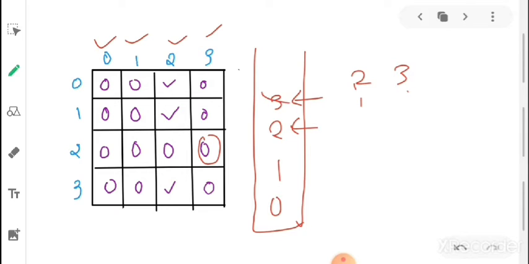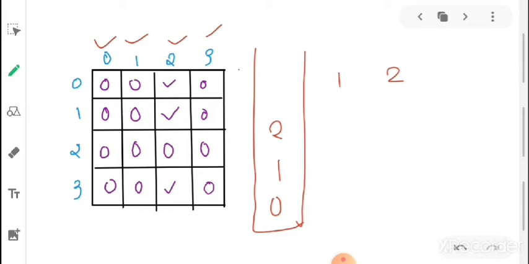So we'll pop 3 and push 2 again. Now our stack will look like this, because 3 is popped. Again we'll take 2 elements outside of the stack. Then we'll check if 1 knows 2 or not.